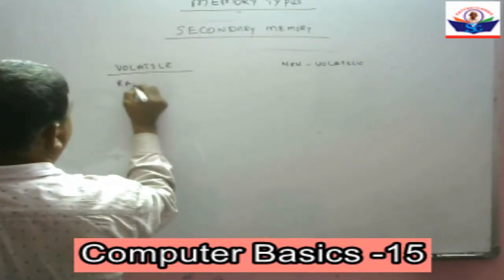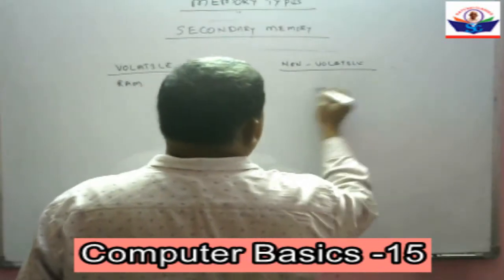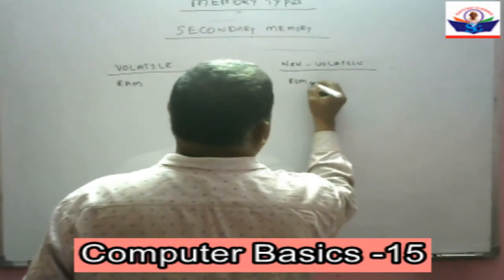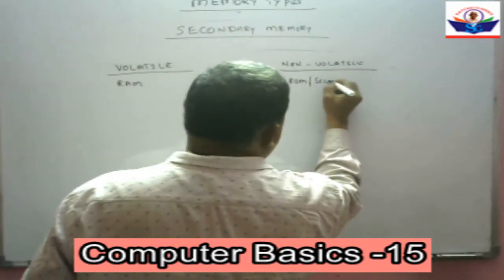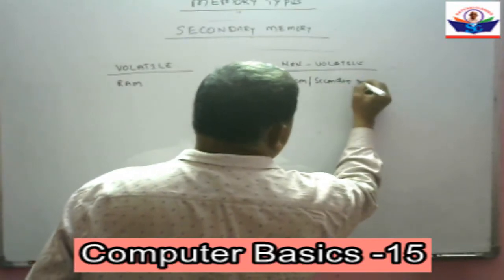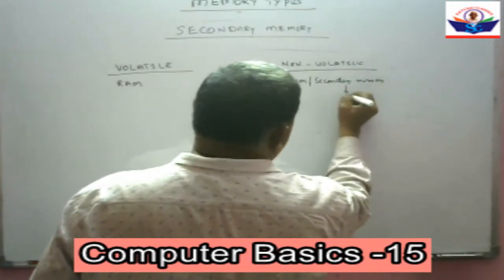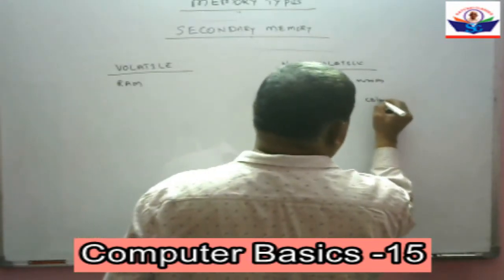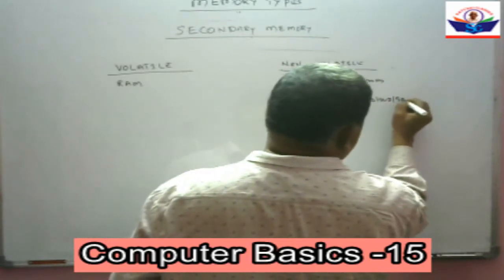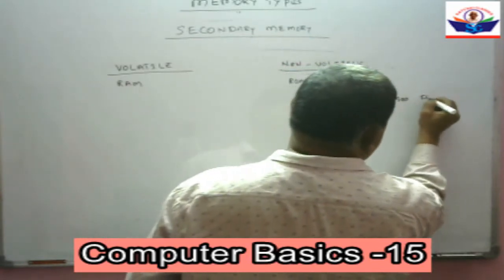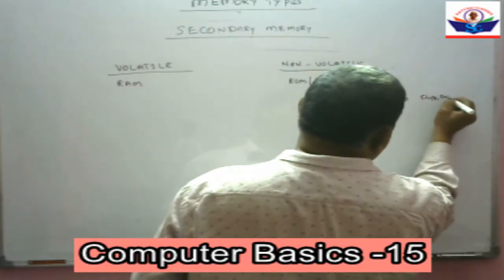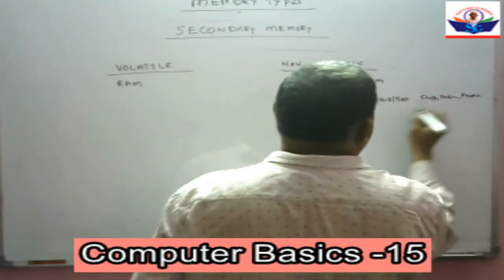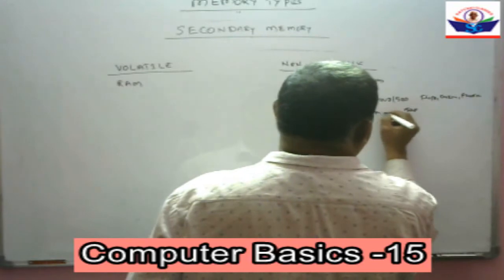Under volatile we have RAM, and under non-volatile we have ROM and secondary memory, all types of secondary memory. Examples: hard disk, CD, DVD, BRD, floppy disk, floppy diskette, pen drive, and magnetic tape.